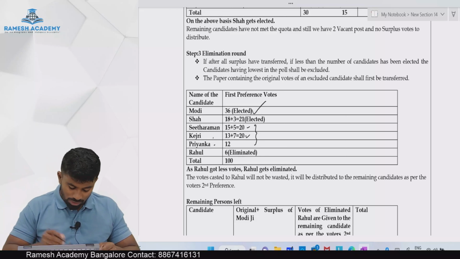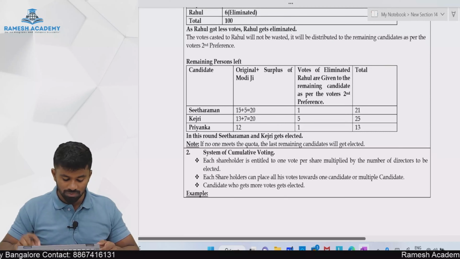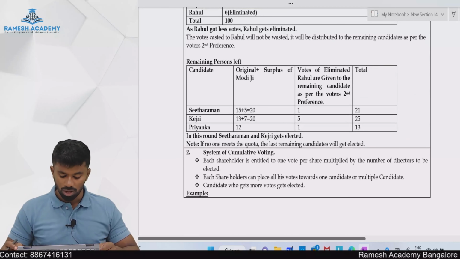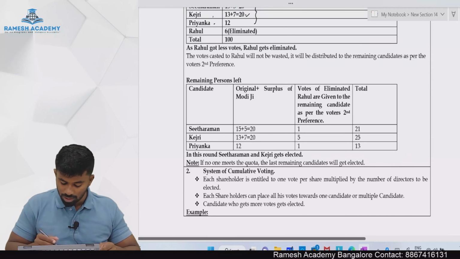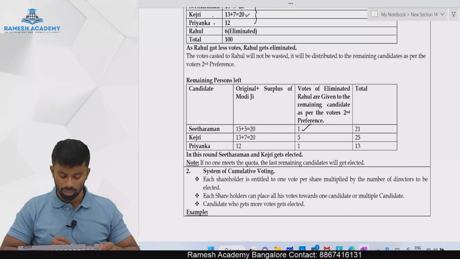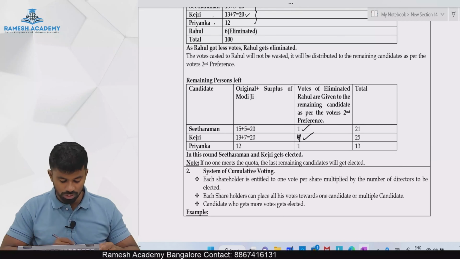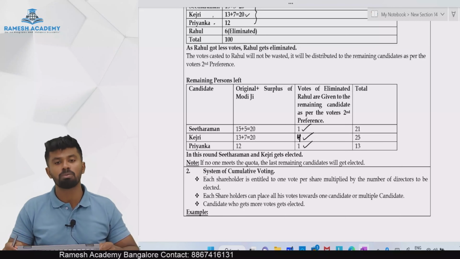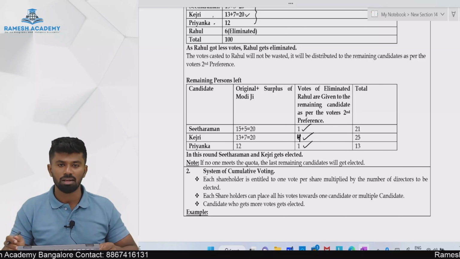Let's assume out of 6 votes, 1 is given to Sitaraman, 4 people have preferred Kejri, and 1 person has preferred Priyanka. So Rahul's votes will be transferred to the remaining candidates.